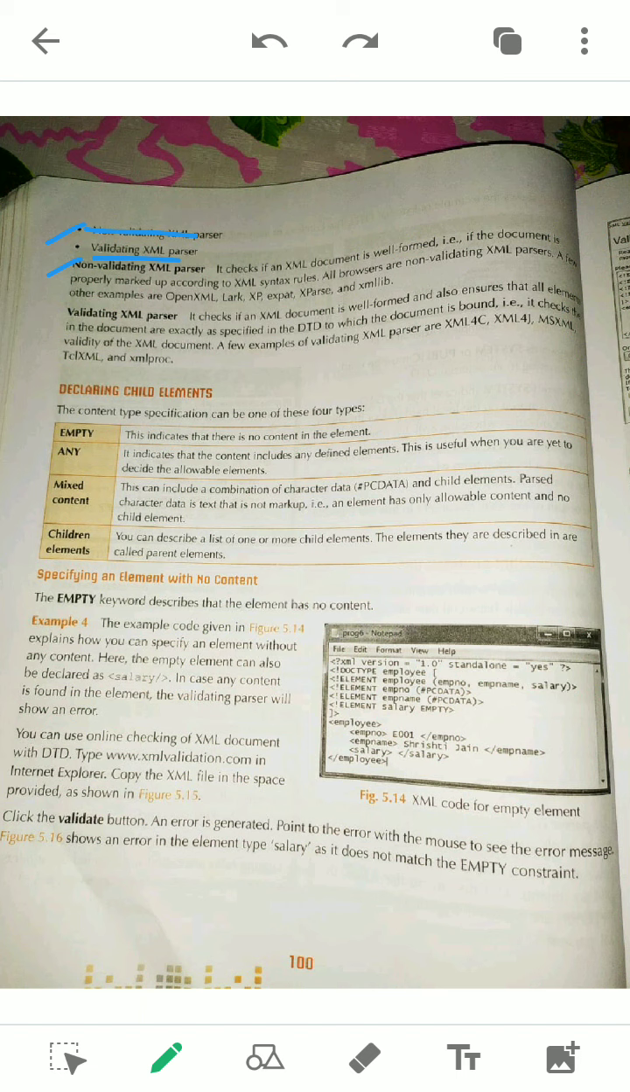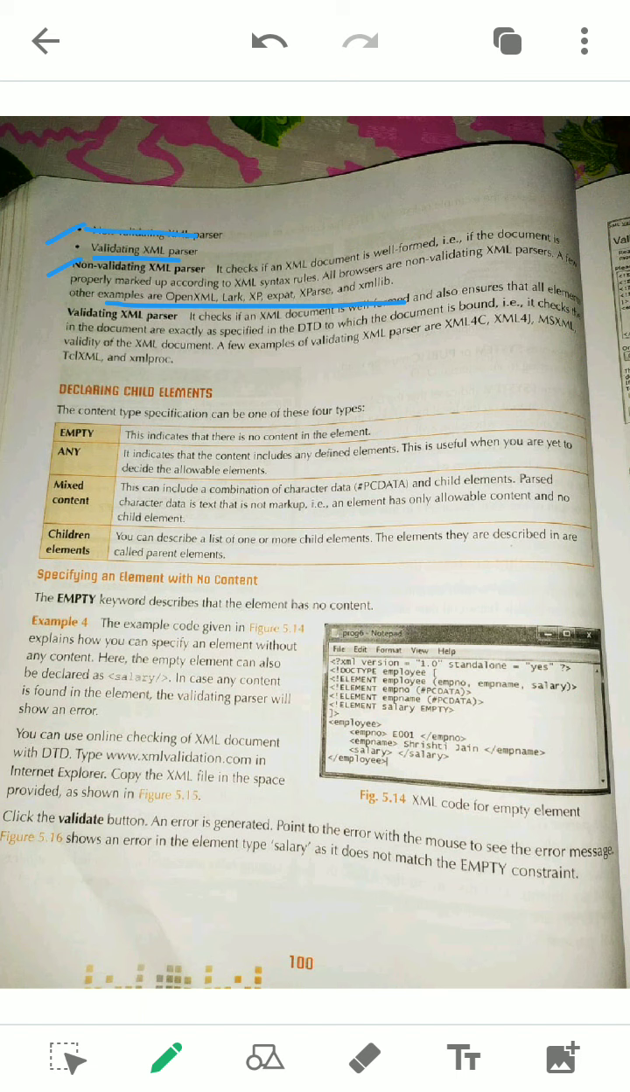Now you can see some examples of non-validating type parsers. All the examples you must learn, because sometimes a question comes to choose the correct one. If three are given as validating parsers and only one is given as a non-validating parser, you have to find out which one is the non-validating parser. So remember all the examples of the non-validating type.